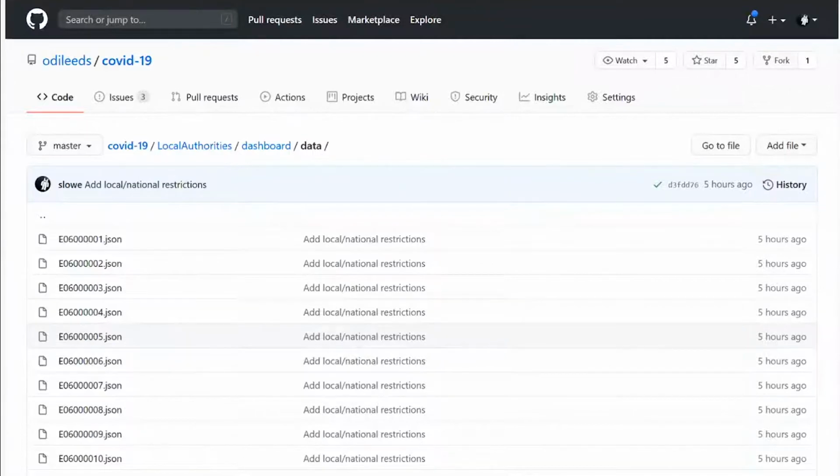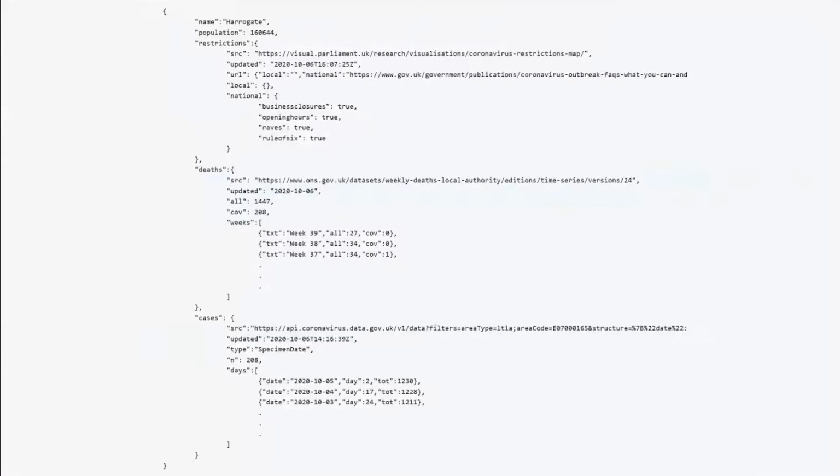Anyway, this is the GitHub repo. So there's a data directory where I'm storing JSON files that I'm making for each local authority now. That's driving the dashboard. So I'm trying to bring in those different sources and put them into one place as JSON. I mean, hopefully it's vaguely human readable for those who aren't techie and codey. But you can see it's split into sections for restrictions, deaths, and cases. And then I've put the case data. Now the cases are using the specimen date because that's all that's provided by local authority from PHE. But it's probably the best thing to use anyway.